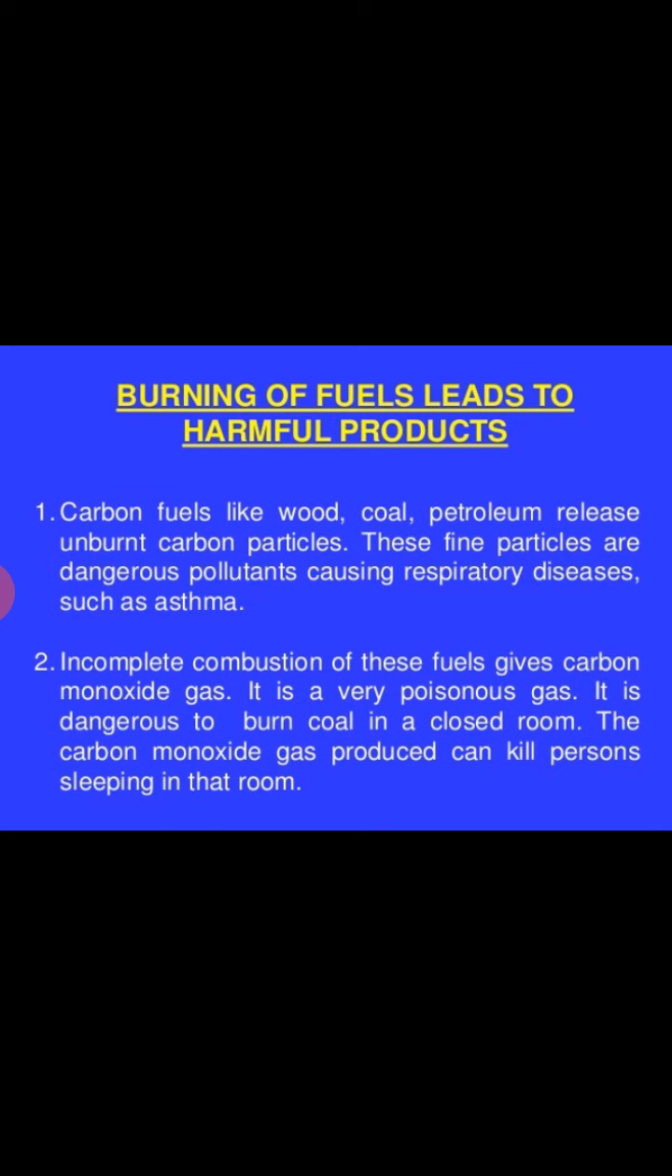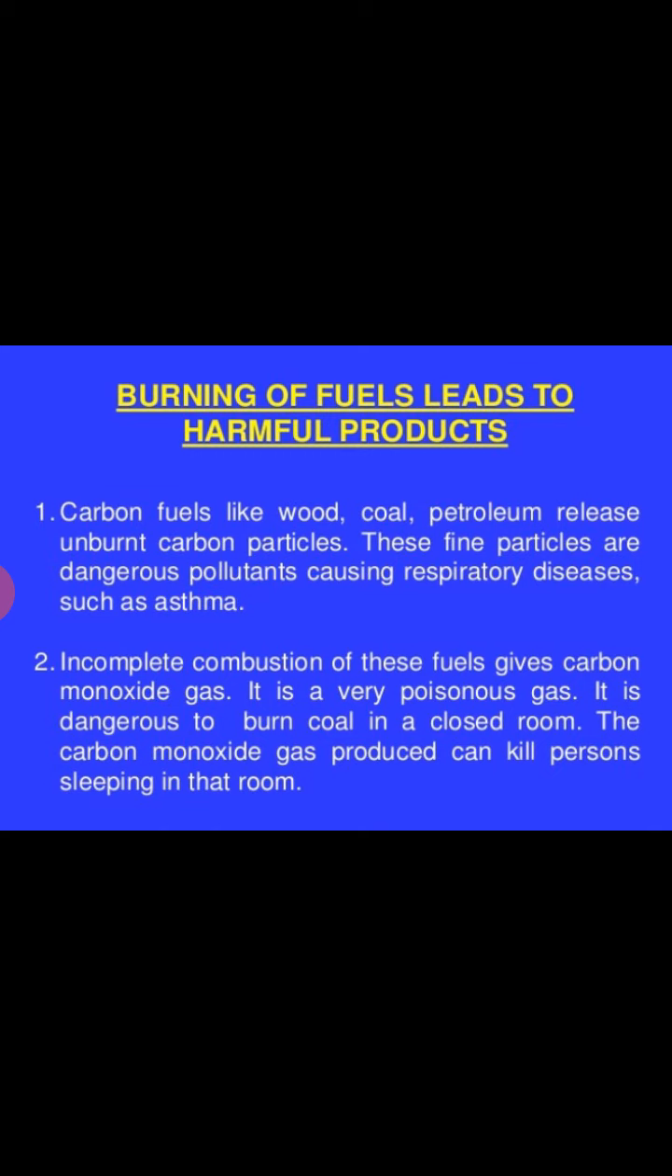It is dangerous to burn coal in a closed room. When we burn any coal material in a closed, dark room, it produces a gas. That gas is carbon monoxide. The carbon monoxide gas produced can kill a person sleeping in the room, and a closed room gets totally filled with carbon monoxide gas.